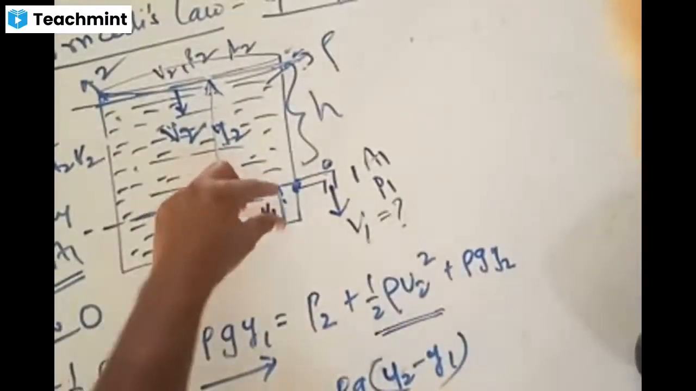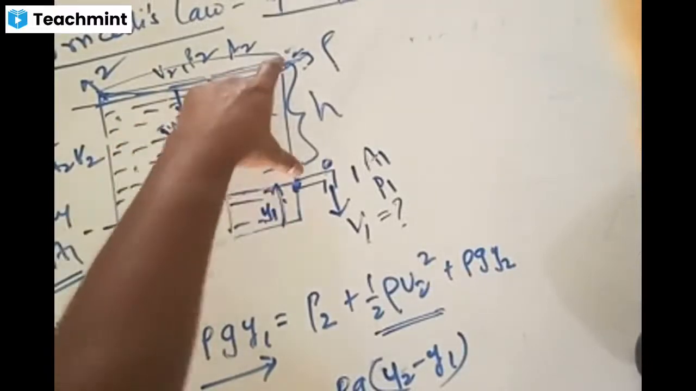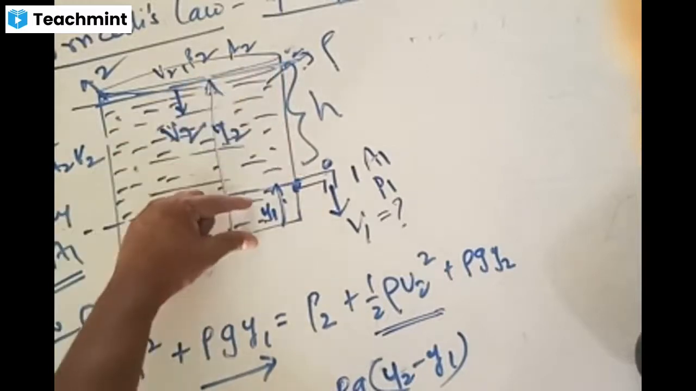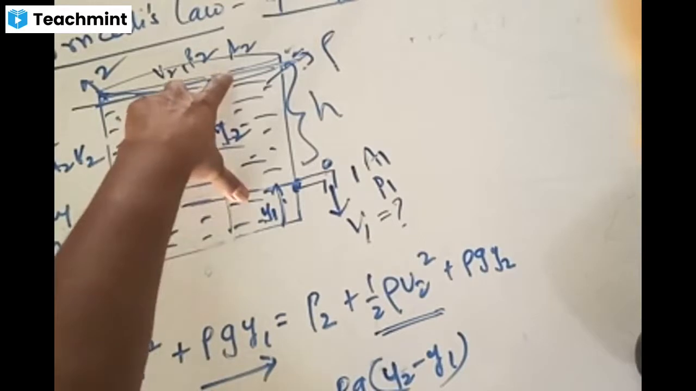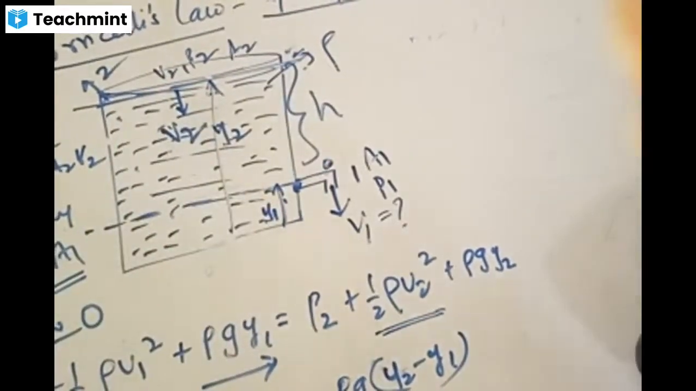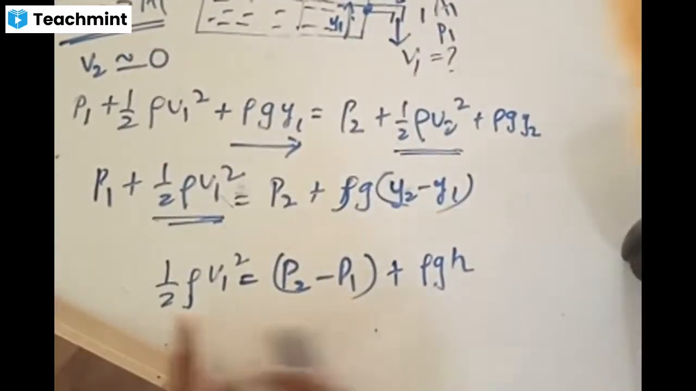Check out here. This is Y1. From here to here it is Y2. Y2 minus Y1 is going to be used as this value. I'm supposing this value as H. Difference of Y2 minus Y1 is giving this one. This is equal to H. Yes or no? Yes, right. So what is that? Rho GH, P2 minus P1, half rho V1 squared is equal to.